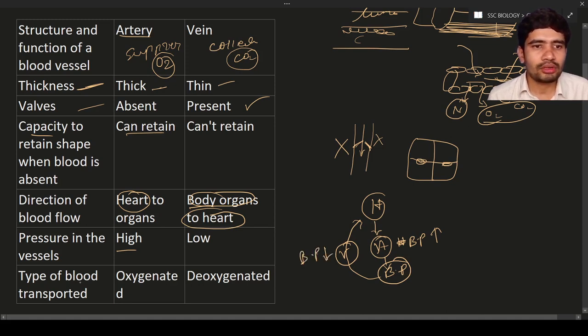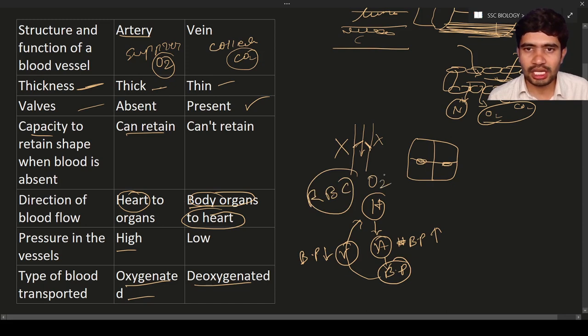Next, the type of blood transported. As we know, arteries carry oxygenated blood, while veins carry deoxygenated blood. What is deoxygenated? The presence of carbon dioxide in the blood is known as deoxygenated. Oxygenated means the presence of oxygen in the blood, that is, in the RBC. If oxygen is present, that is known as oxygenated blood. If carbon dioxide is present, that is deoxygenated blood.